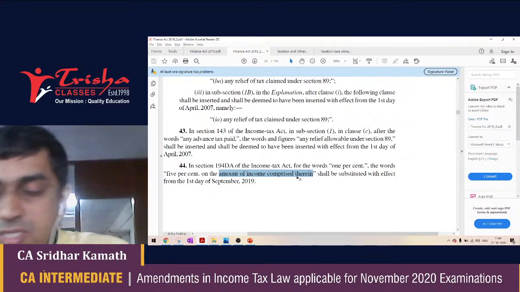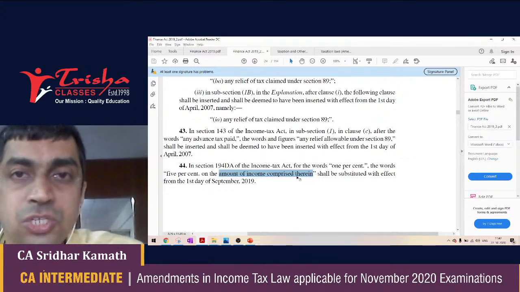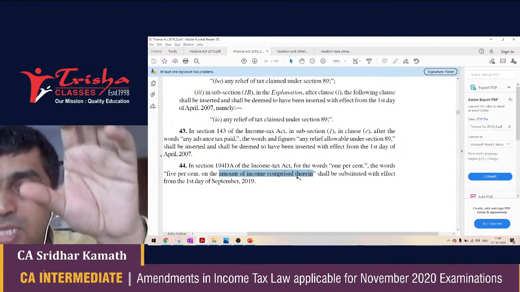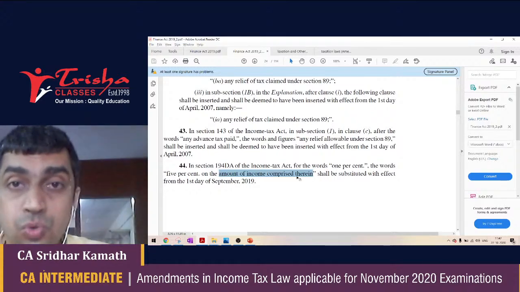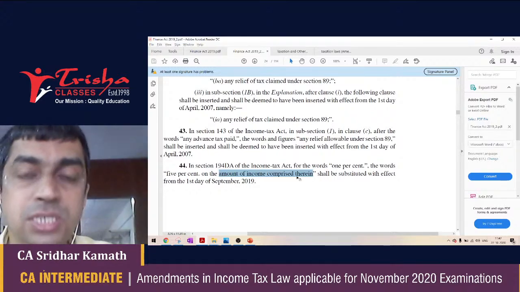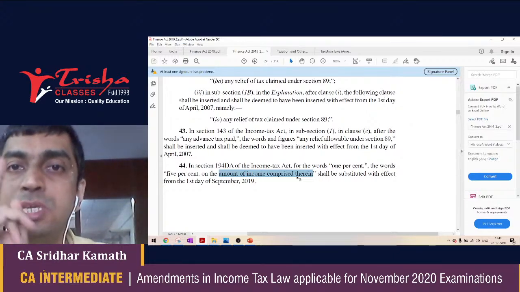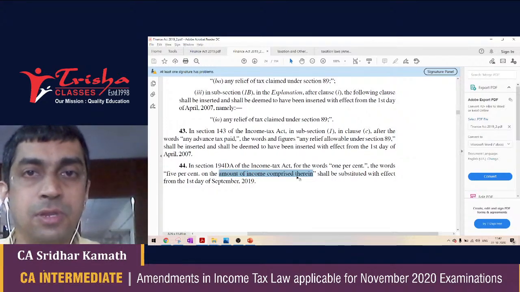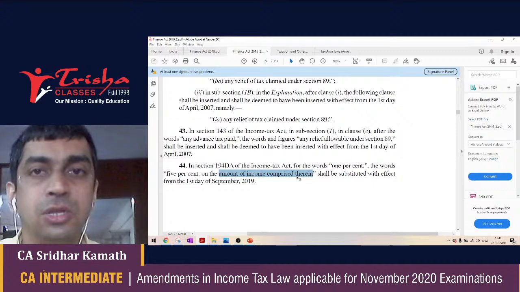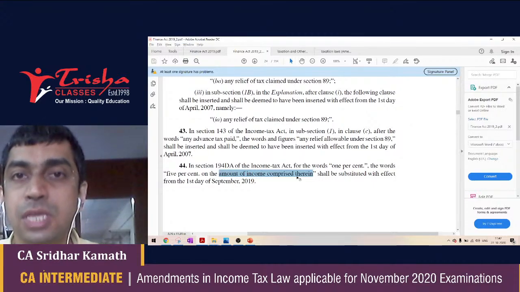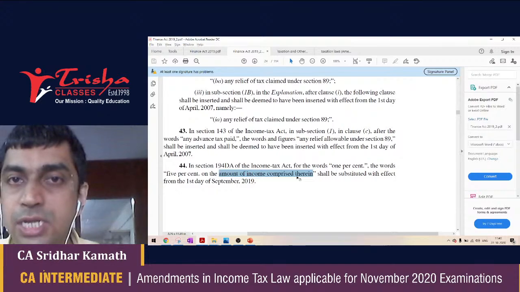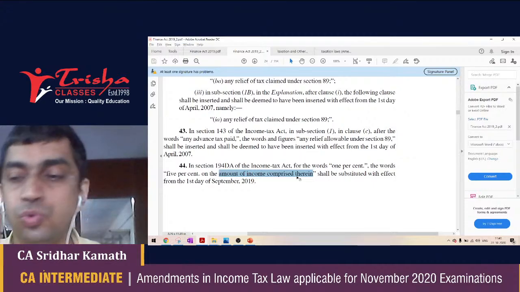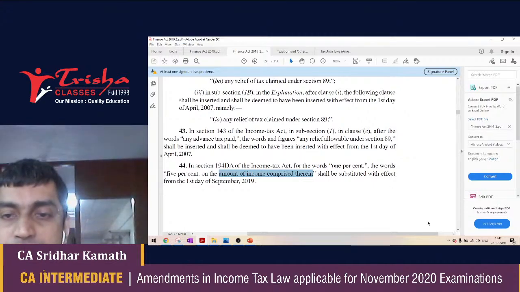The same instruction is now given to the insurance company: don't do TDS on 3 lakh, but do TDS on the surrender value of the policy less premium paid for the policy. Do the TDS on the income comprised in the policy. The income comprised in this policy is 2 lakh rupees. Therefore, before this amendment, the insurance company would do TDS at the rate of 1% on 3 lakh. After this amendment, in my example, the insurance company would do a TDS of 5% on 2 lakh rupees. Have this in mind, 194DA.